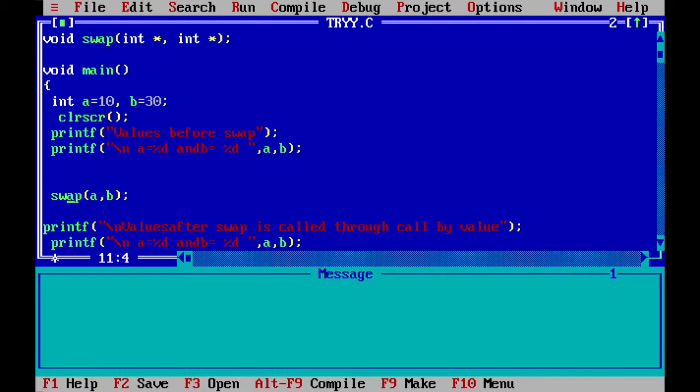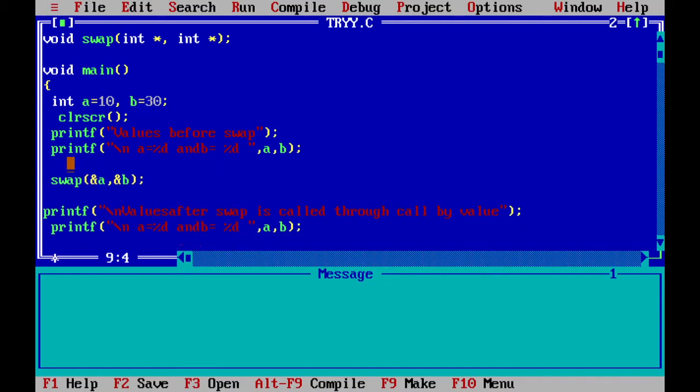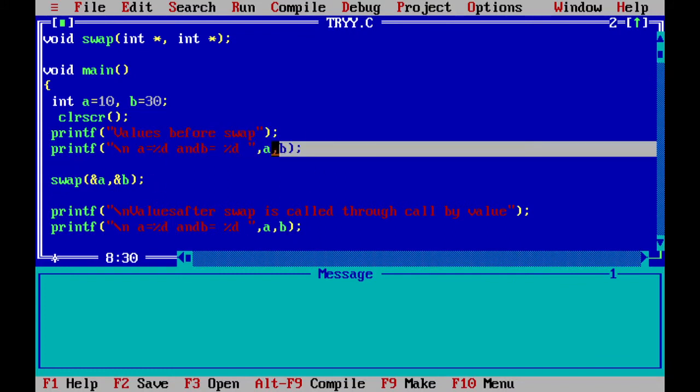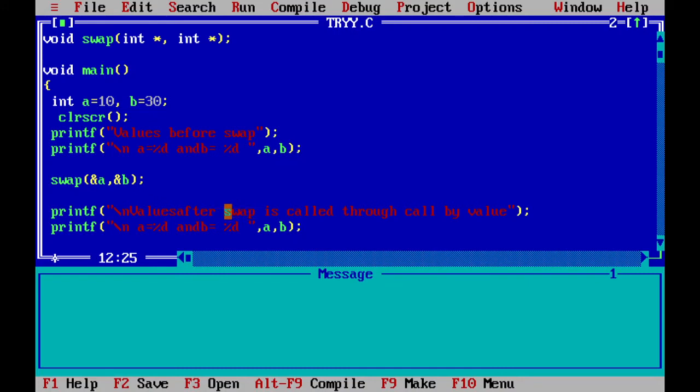Instead of passing the value, what we are passing is the address of A and address of B. You know, if I put the address-of operator before any variable, what is it going to pass? It will pass the address of that particular variable. Don't worry, we'll also take this example. Now before swapping the value of A and B, the values after swap is called through call by reference. This is what is called call by reference. Let us see the difference.